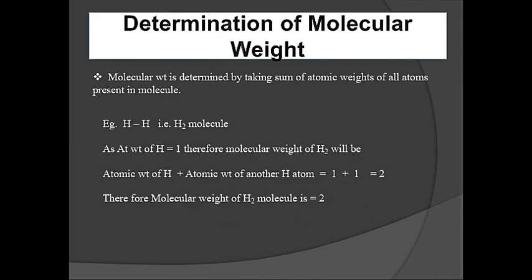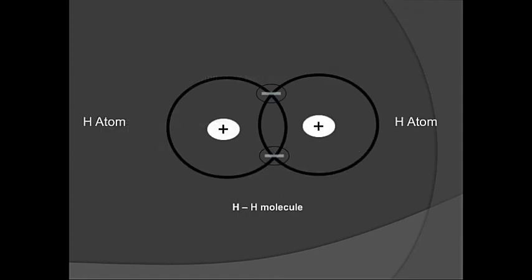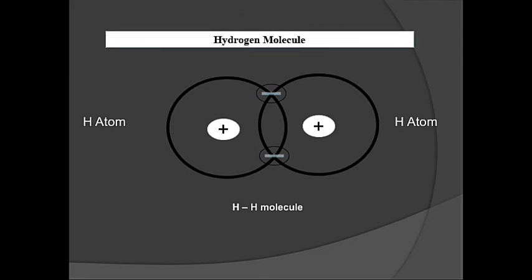Okay, for example, if you consider hydrogen, in case of the hydrogen molecule, the atomic weight of hydrogen is 1, so therefore the molecular weight of hydrogen will be the atomic weight of one hydrogen plus the atomic weight of another hydrogen, that will be equal to 2. Therefore the molecular weight of the H2 molecule will be 2. So here this is the hydrogen molecule, one hydrogen atom and another hydrogen atom forming the hydrogen molecule.